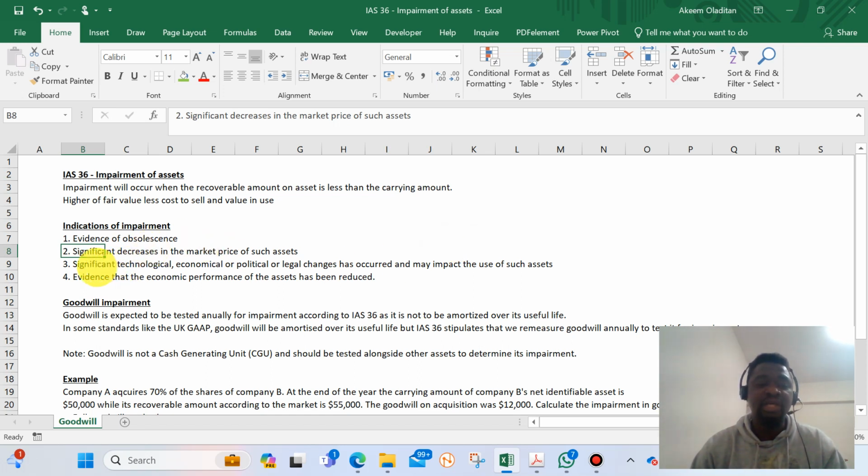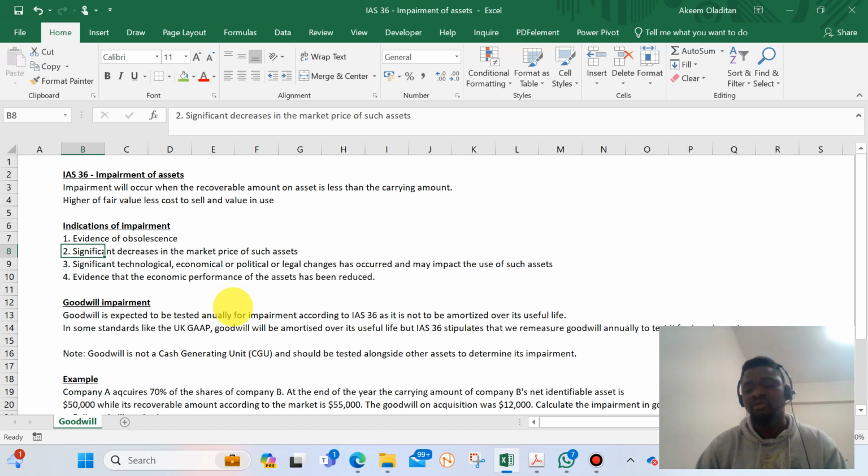Or it can also be as a result of significant technological, economic, or political changes which have occurred in a period of time, and this we think will impact the use of such assets. It can also be as a result of the economic performance of the asset. Maybe the asset is not generating the cash flows that are expected of it. So maybe the value is overrated in the books, and we need to test for impairment.